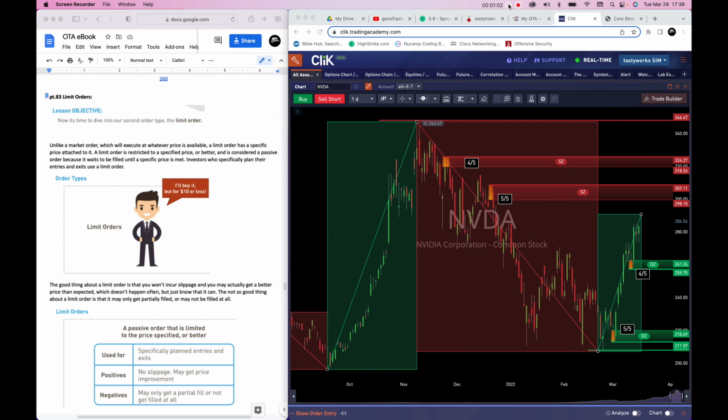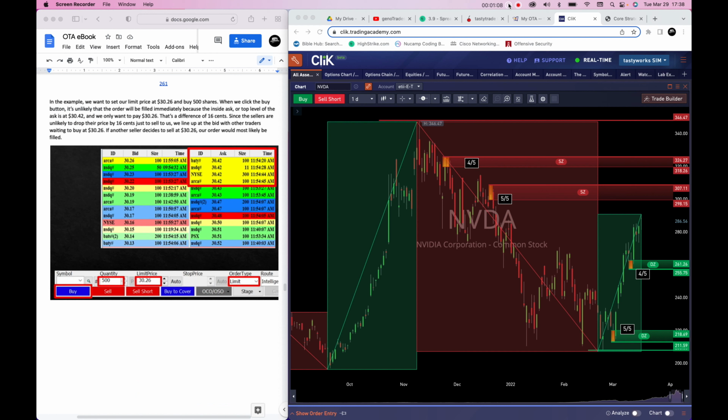In the example, we want to set our limit price at $30.26, and we want to buy 500 shares. When we click the Buy button, it's unlikely that the order will be filled immediately because the inside ask, or top level of the ask, is at $30.42, and we only want to pay $30.26. That's a difference of 16 cents.